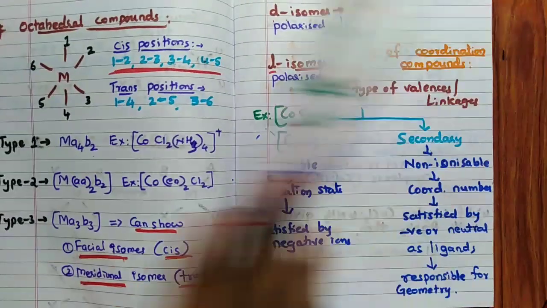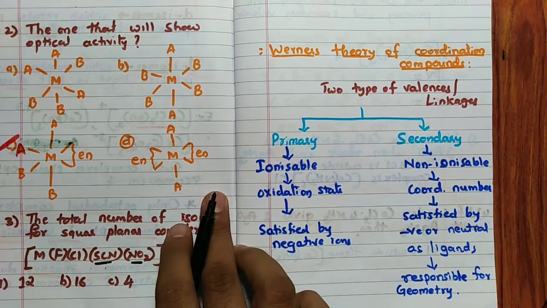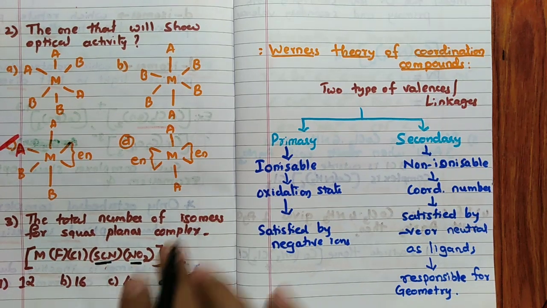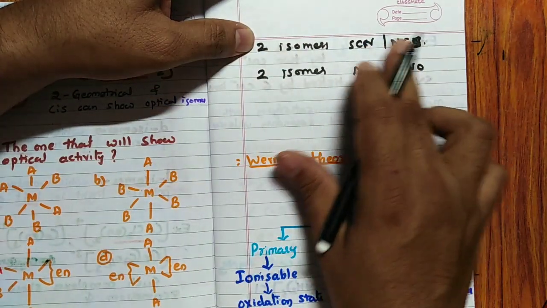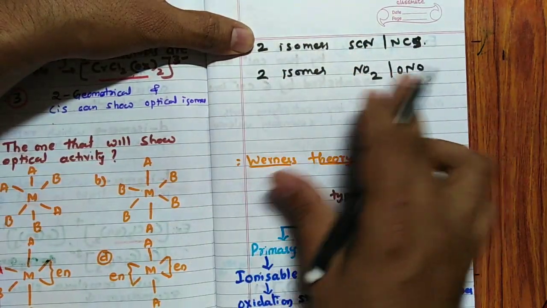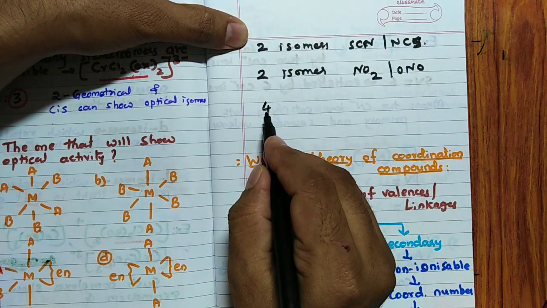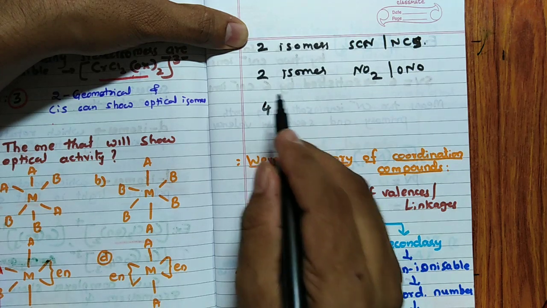This is one complex, and it will give you 2 cis and 1 trans, that is 3 isomers. Like that, remember, you can write 4 complexes, 2 from this when you interchange, 2 from this when you interchange. Each of these 4 complexes can show you 3 isomers.